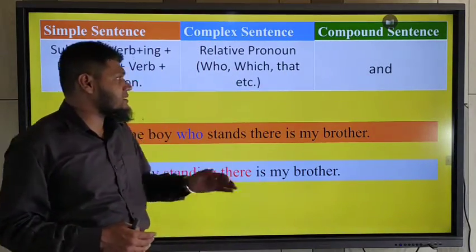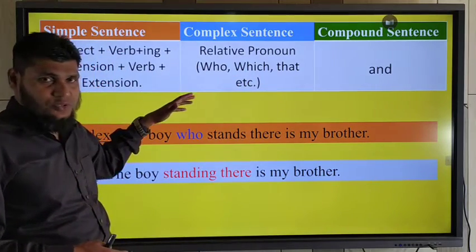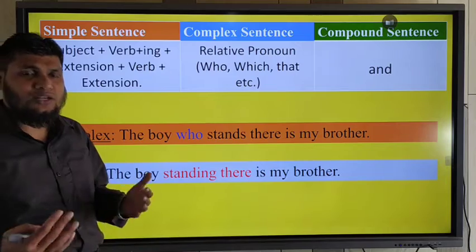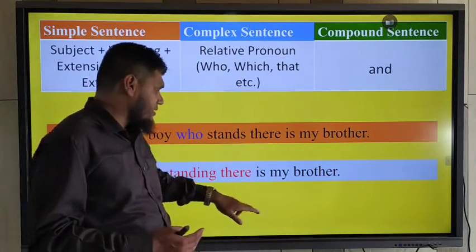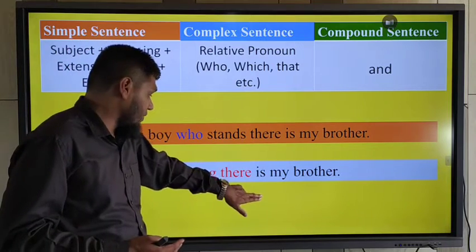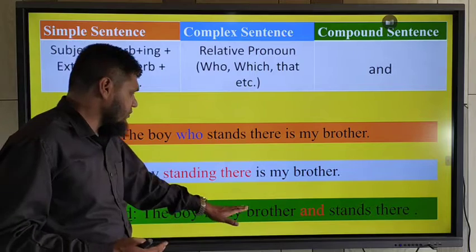If the complex sentence is connected with a relative pronoun, you should use these rules. And if you want to change it into a compound sentence, at that time you should use and. So practice the example. The boy is my brother.